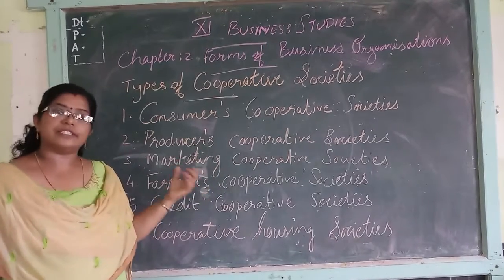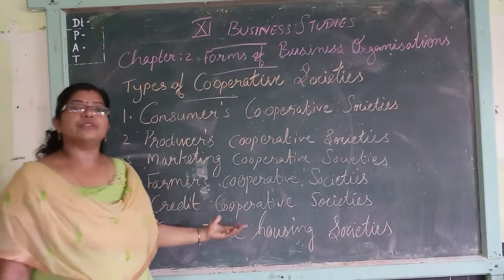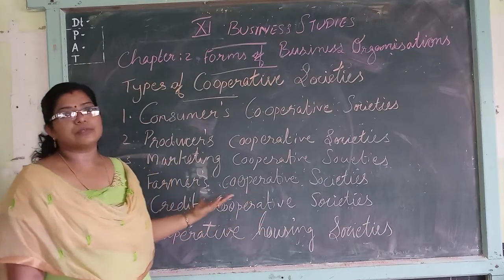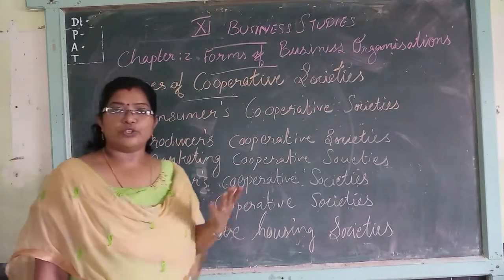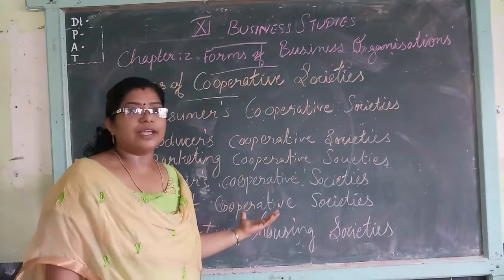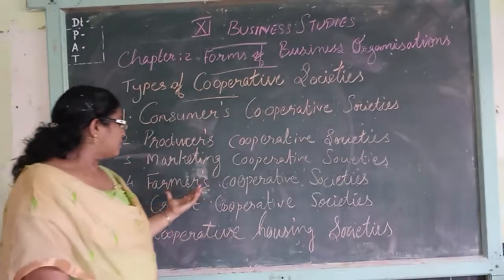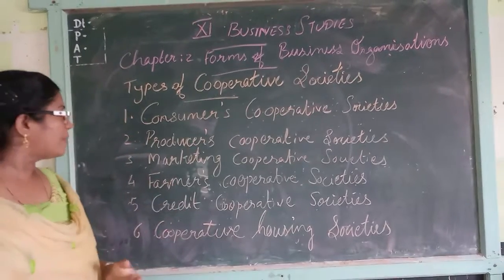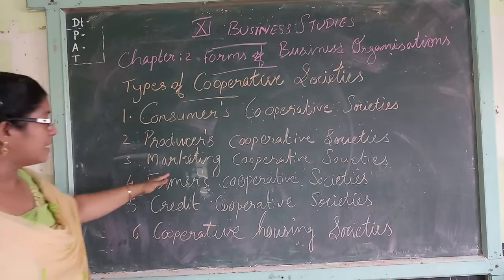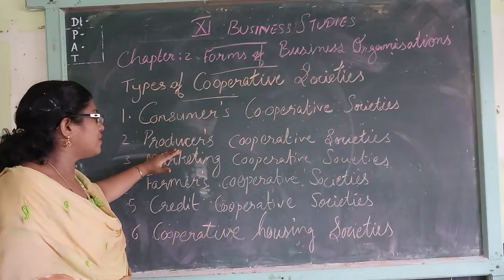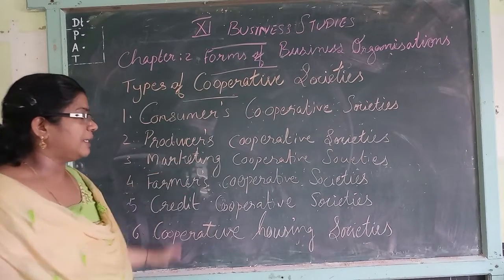And whatever profit they earn is distributed to the members. Who are the members? The small producers are the members of that society. On the basis of what they contributed, they will get a share of profit. So we have the consumer cooperative society, the producers cooperative society, and the marketing cooperative society.